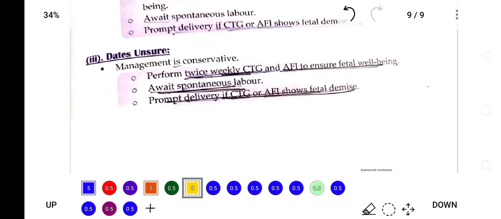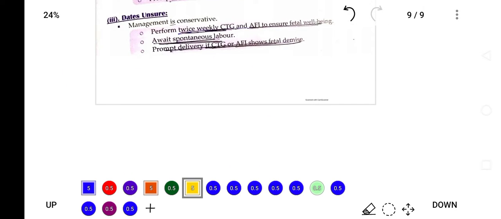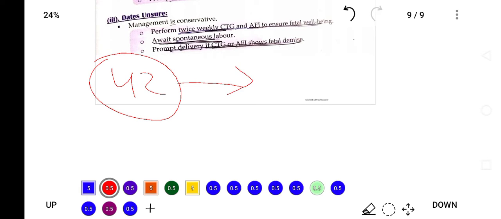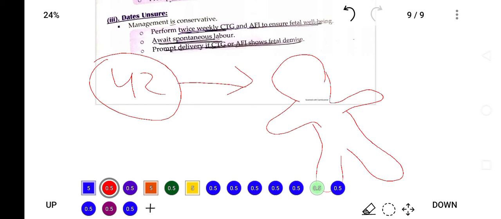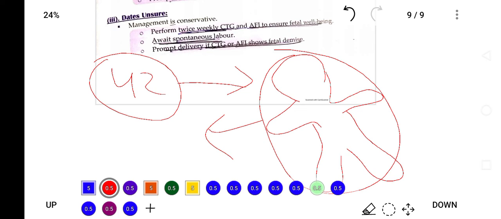We induce artificial labor in order to deliver the baby, because the baby has already taken the full 42 weeks of gestation and is large in size with polycythemia, and the baby is macrosomic, so the baby should be delivered immediately. In this way we can manage the patient with post-term pregnancy.